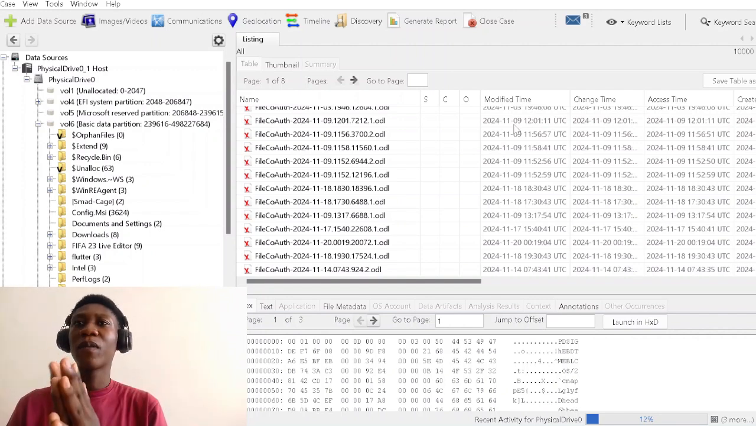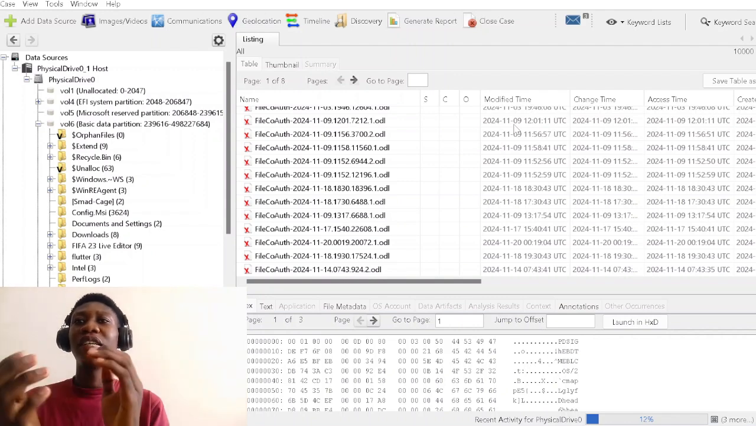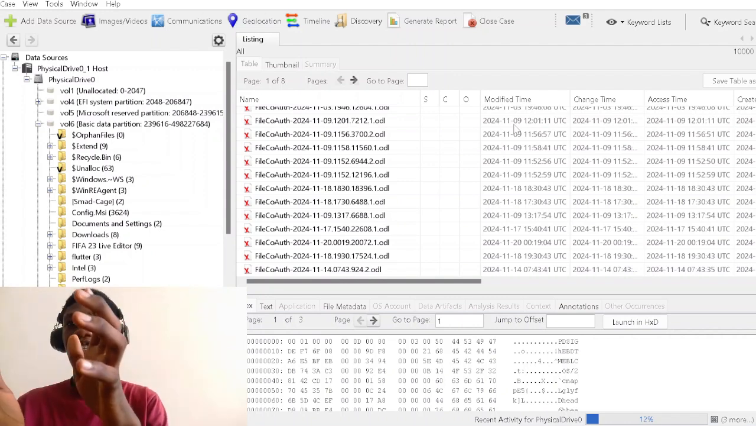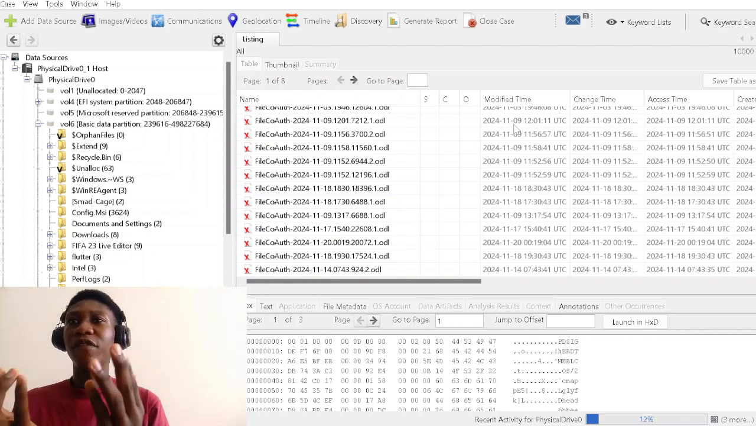So my advice is that you shouldn't even use the actual drive to gain the evidence. You use a copy of it instead.